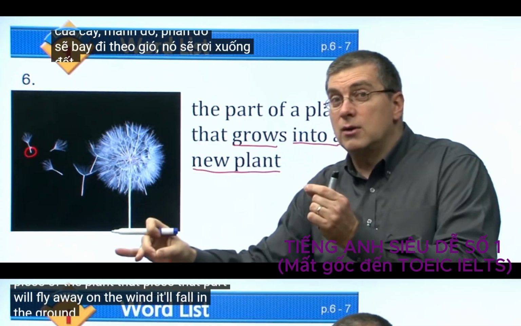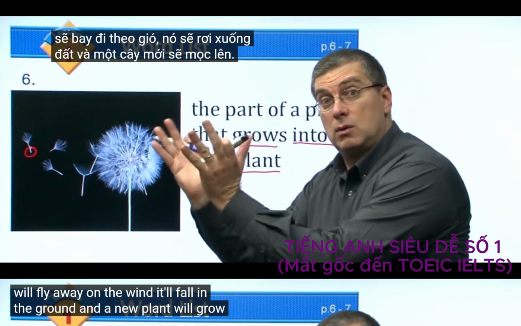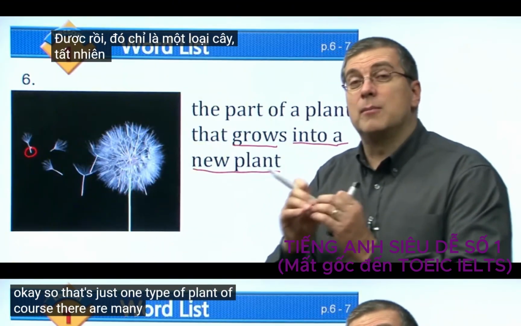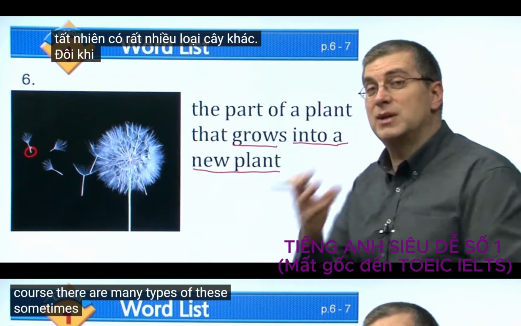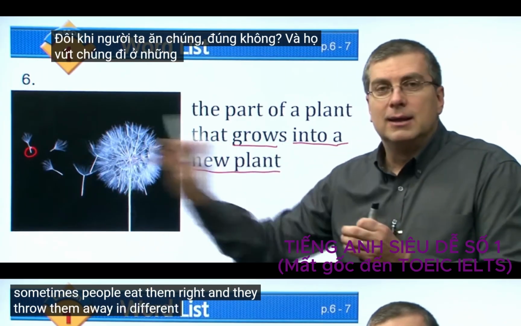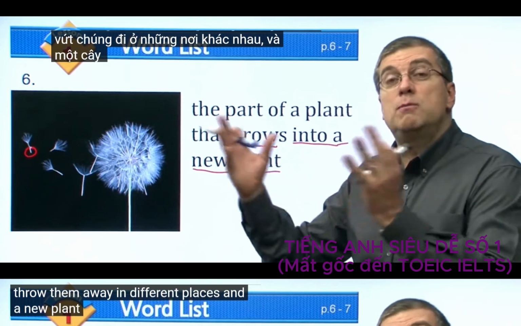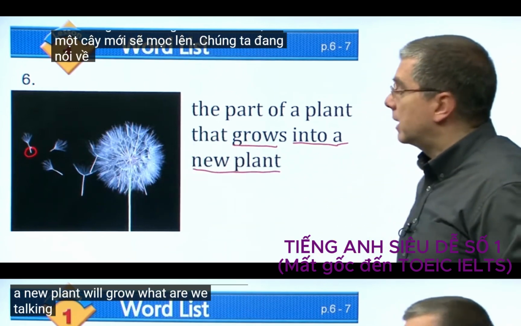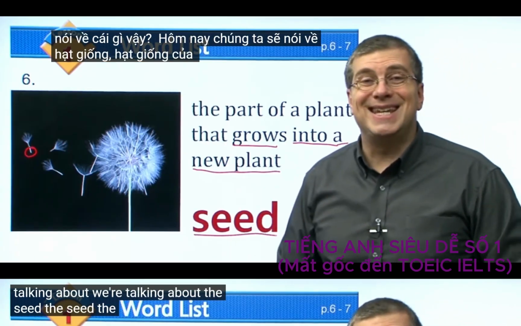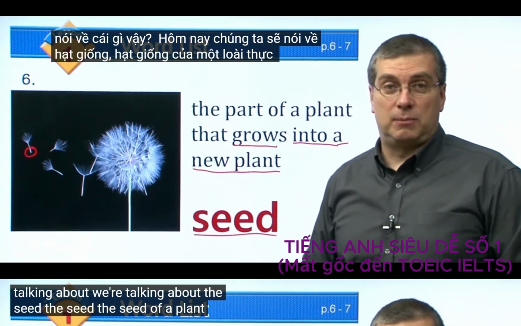It'll fall in the ground and a new plant will grow. So that's just one type of plant. Of course, there are many types of these. Sometimes people eat them, and they throw them away in different places and a new plant will grow. What are we talking about? We're talking about the seed. The seed of a plant.